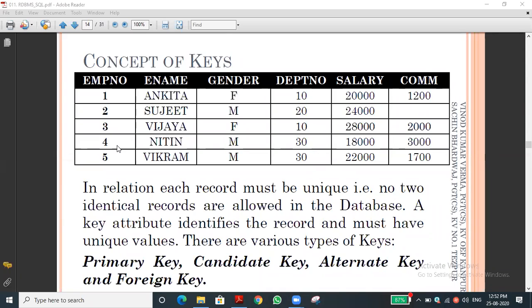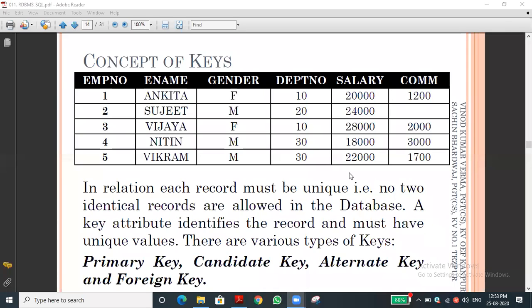What is the degree of the table? 6. Very good. What is the cardinality of the table? 5. Very good. You are saying it doubtfully, isn't it? Who said the answer? Ranjit only. Very good, nicely said. We have discussed cardinality and the degree of the table, these concepts, yesterday.